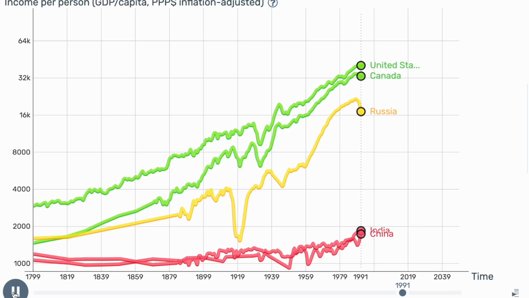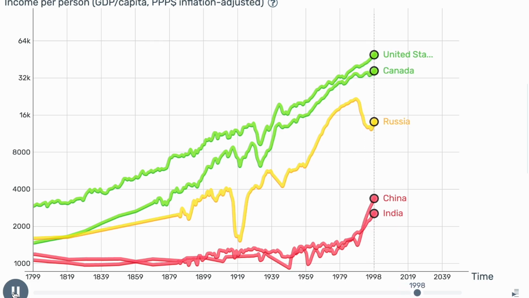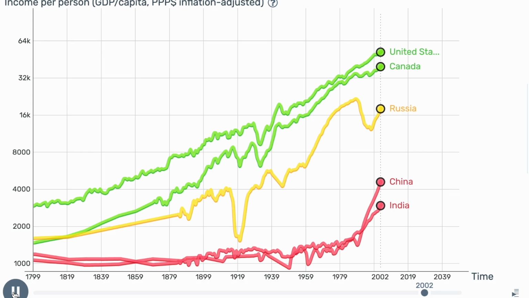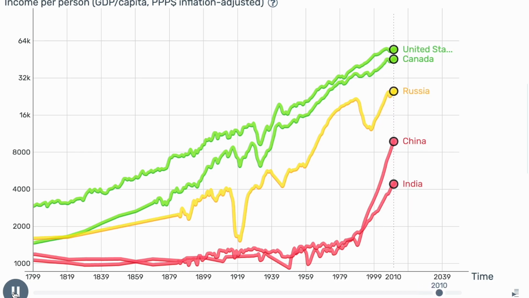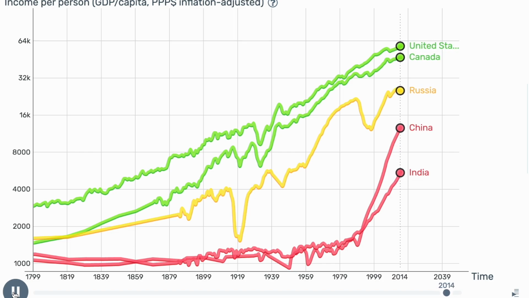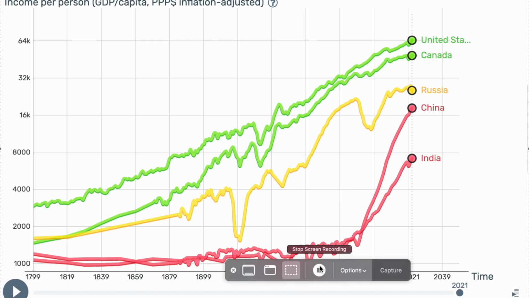For starters, we found that China and India were very close until 1990 when China's income per capita skyrocketed. As for Russia's income per capita over time, they had a small decrease from 1990 to 1995, then steadily increased ever since then. On the other hand, Canada and the United States are pretty similar in growth of income per capita over time during these time periods.